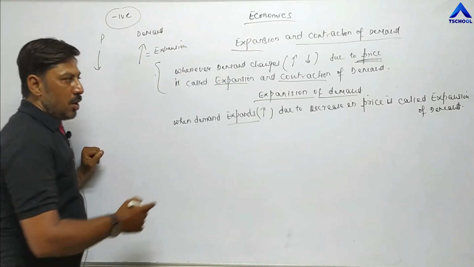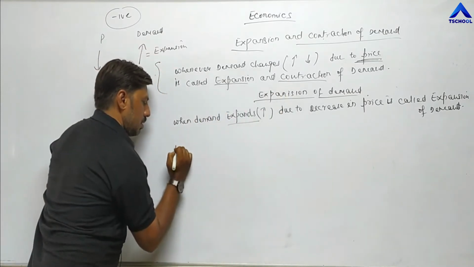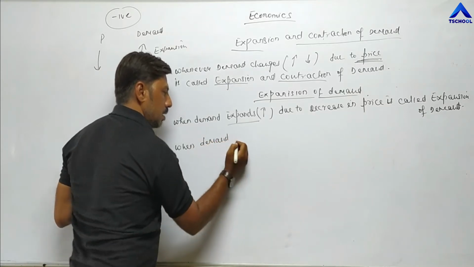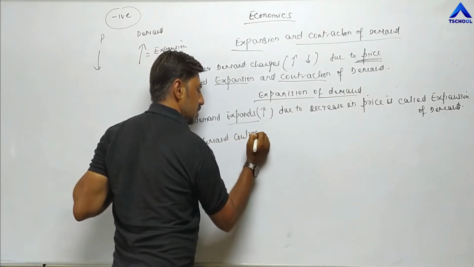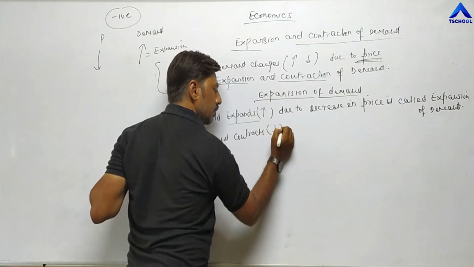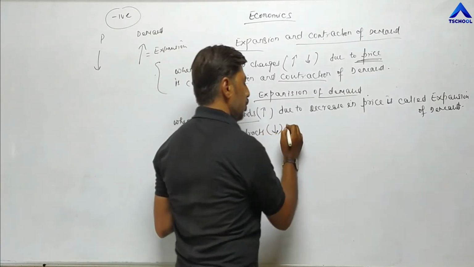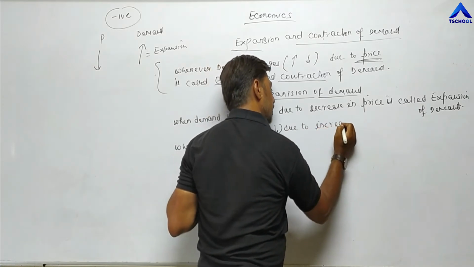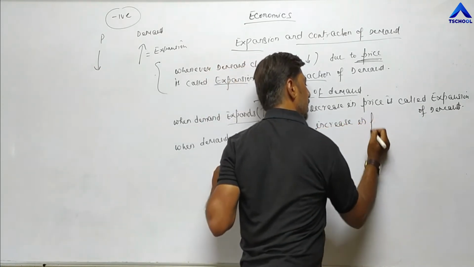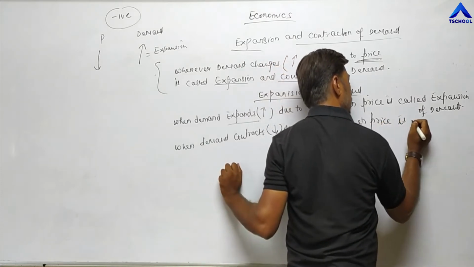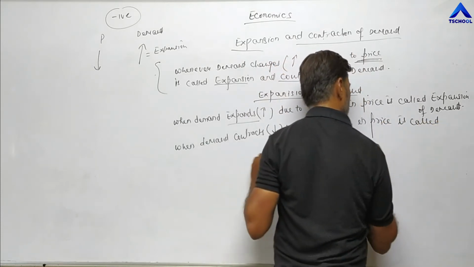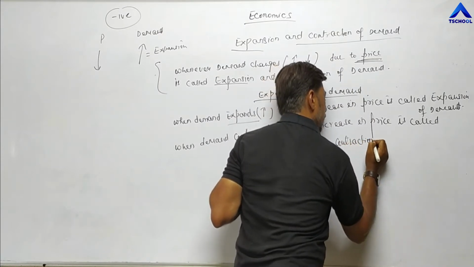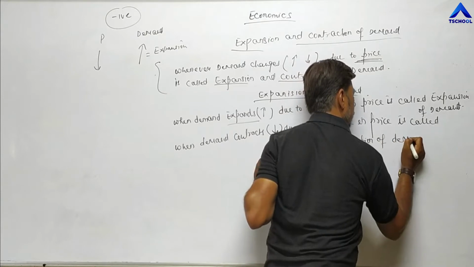On the other hand, now contraction. When demand contracts, here contract means falls down, due to increase in price, it is called contraction of demand.